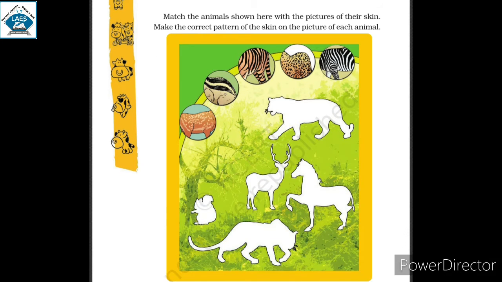Match the animals shown here with the pictures of their skin. Make the correct pattern of the skin on the picture of each animal. So you can draw the skin texture on each animal. So here, what are the animals given? Squirrel, deer, zebra, tiger and leopard. So you can match their skin pattern. You can draw those skin patterns on the respective animals.